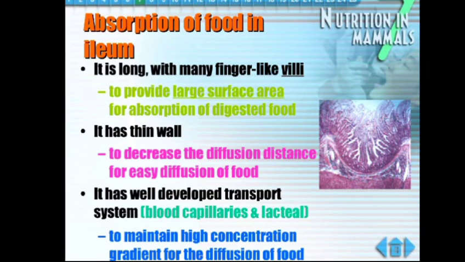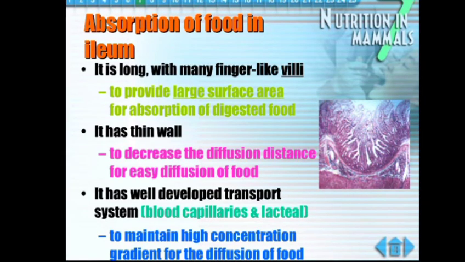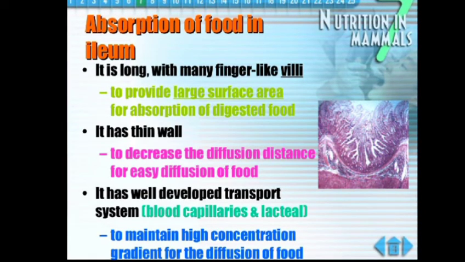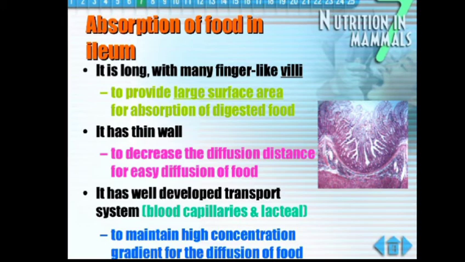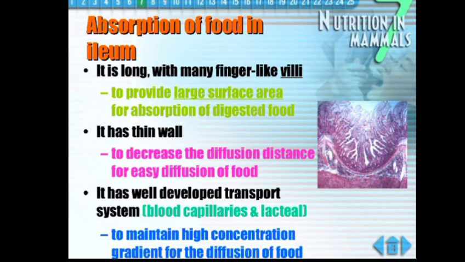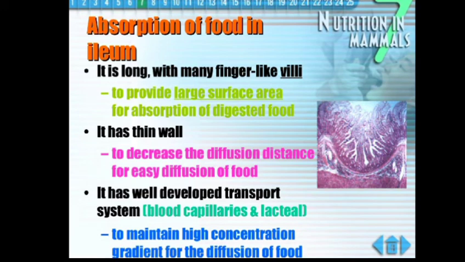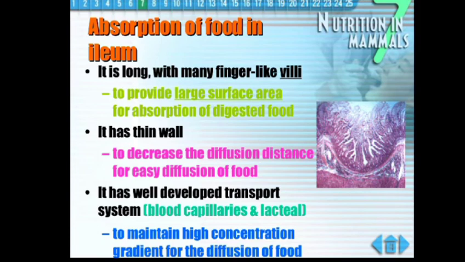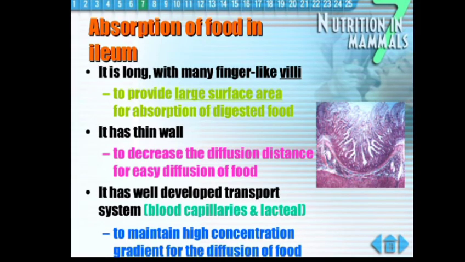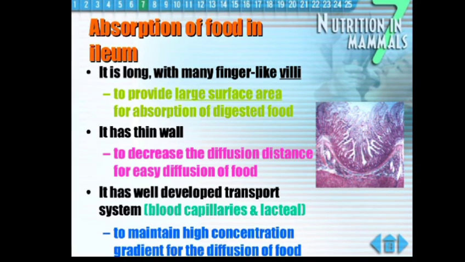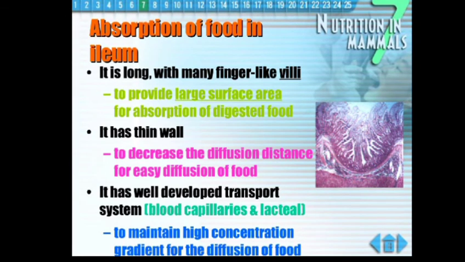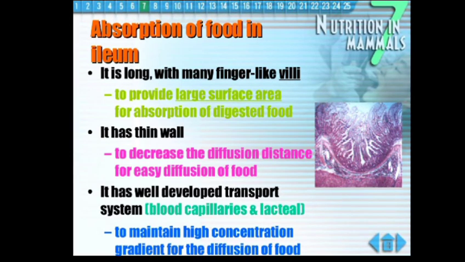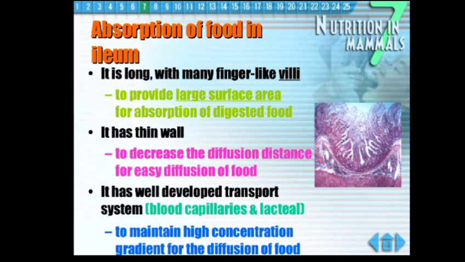Now after the complete digestion, the nutrients of the food are changed into simpler forms and these are absorbed by the intestinal walls. So the digested food is absorbed mainly in the small intestine, and for the efficient absorption of the nutrients, the intestine has some features. The intestine is firstly very long. It is highly coiled and approximately 6 to 7 meters in length, and it is actually the longest part of the alimentary canal.